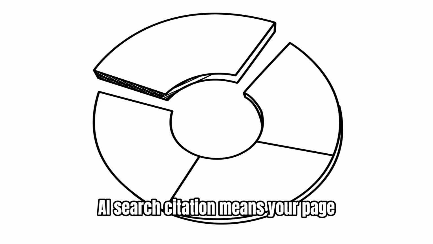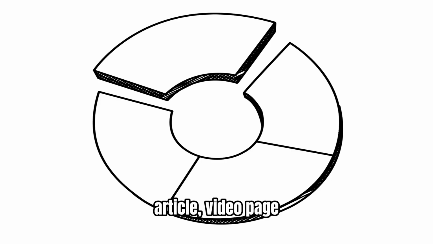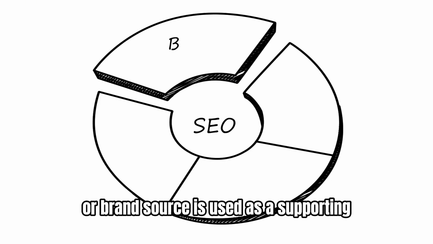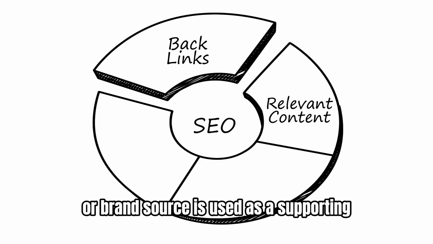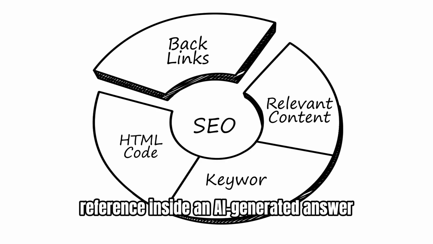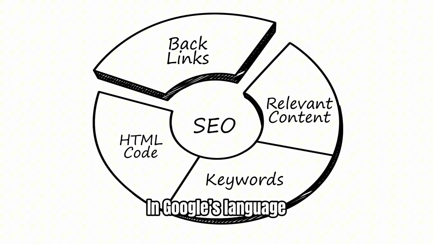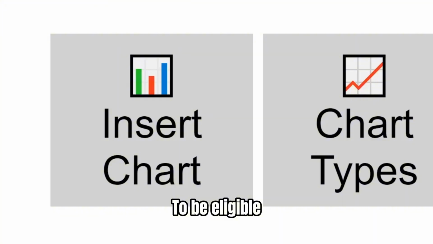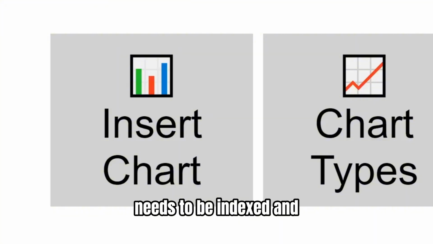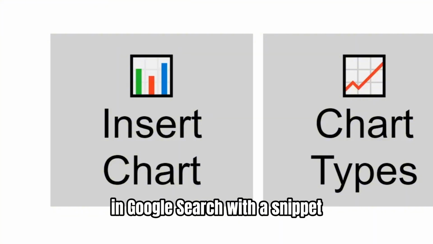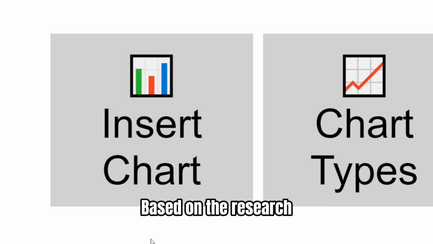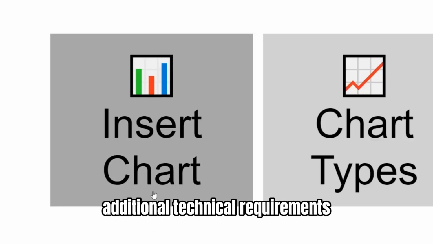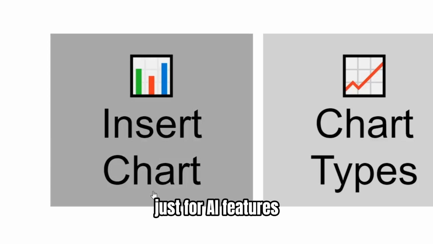AI search citation means your page, article, video page, product page, report, or brand source is used as a supporting reference inside an AI-generated answer. In Google's language, pages can appear as supporting links in AI Overviews or AI Mode. To be eligible, the page still needs to be indexed and eligible to appear in Google Search with a snippet. Based on the research, there are no additional technical requirements just for AI features.